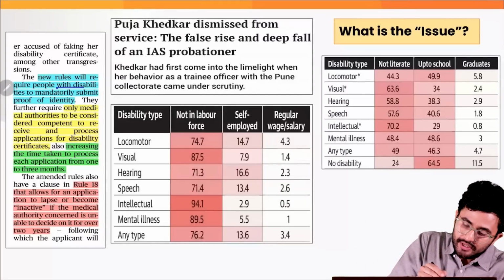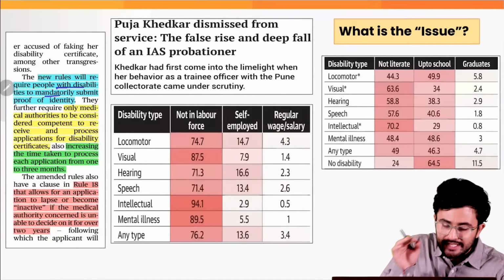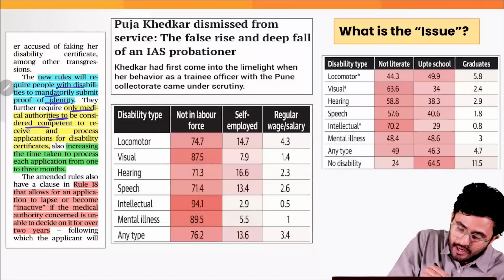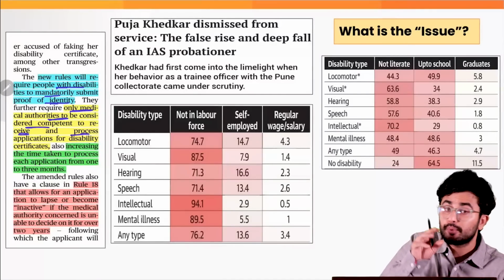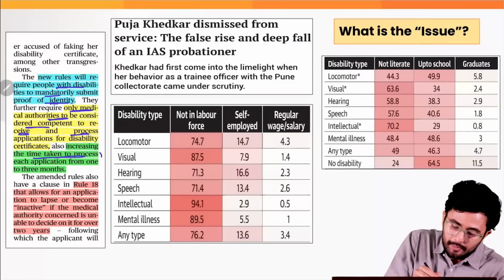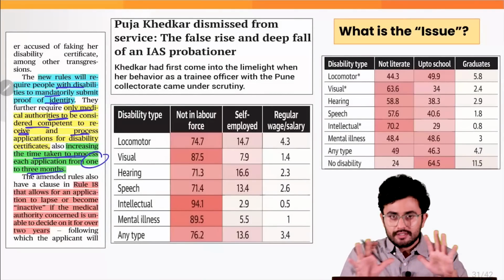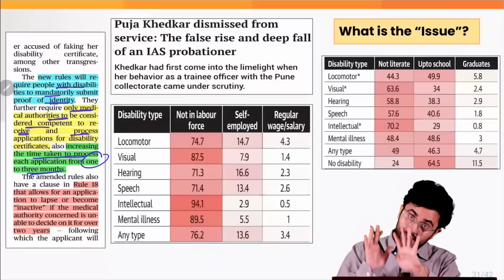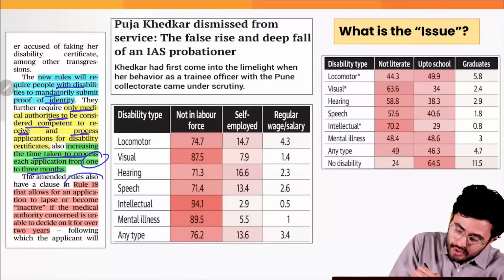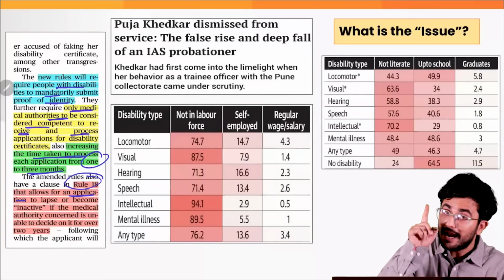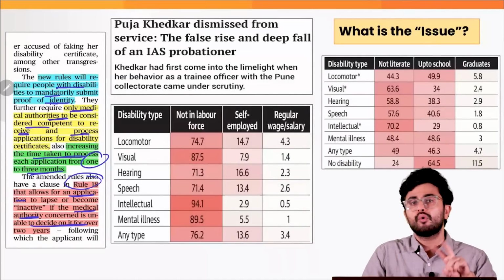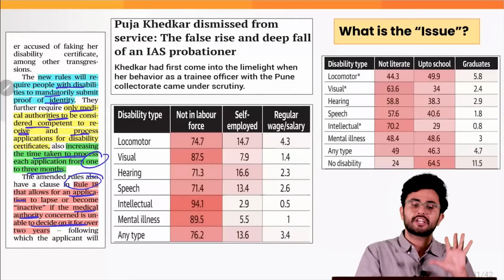The new rules require people with disability to mandatorily submit proof of identity. And only medical authorities will now be considered competent to receive and process applications for disability certificates, increasing the time taken to process each application from 1 to 3 months. So these institutions will take a lot of time to decide whether such a certificate shall be provided to you or not, correct? Also, Rule 18 allows an application to lapse or become inactive if the medical authority concerned is unable to decide on it for over 2 years. So there is also a possibility of rejection, right?